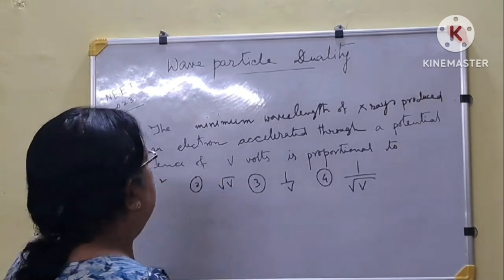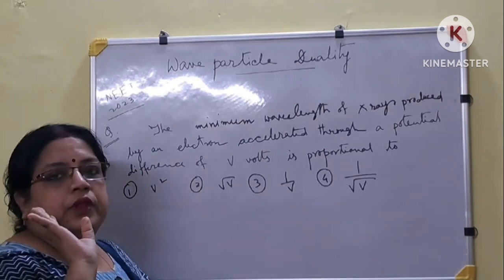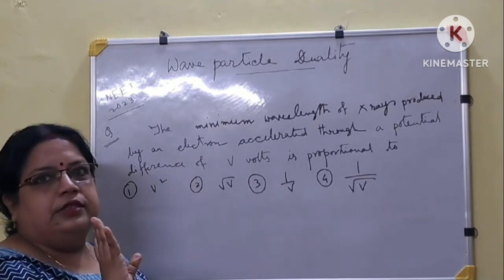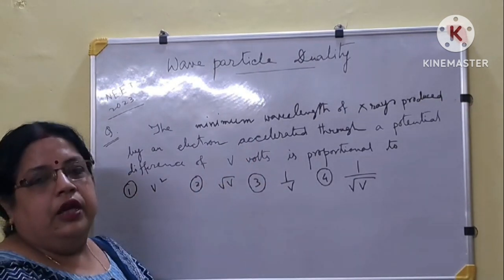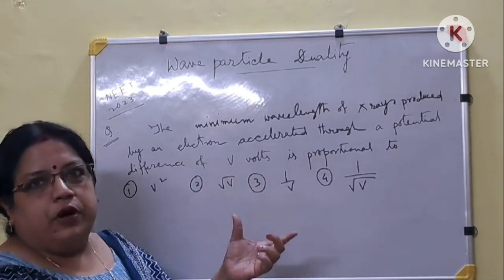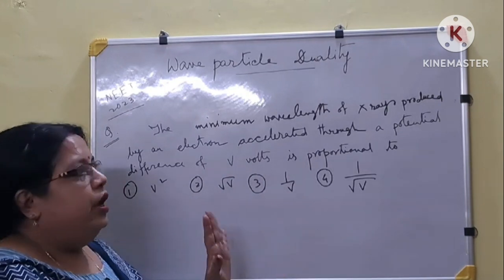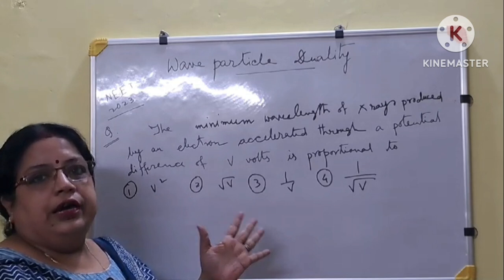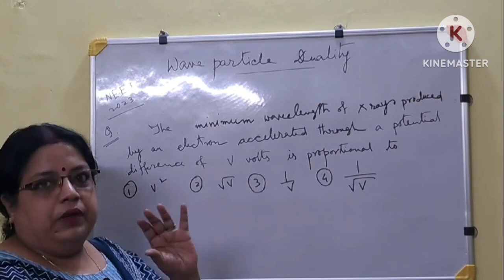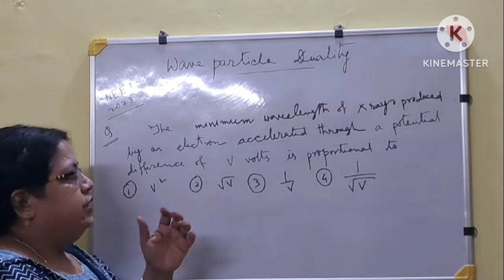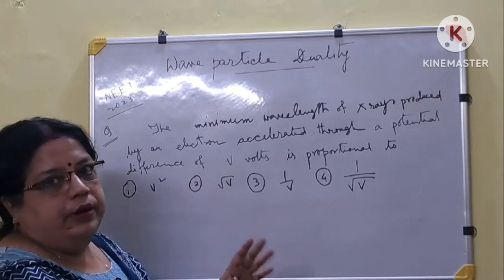Now here we have to think in this way. Otherwise the problem is very easy. But since nowhere is the term de Broglie's wavelength mentioned, many of the students cannot detect that we have to calculate de Broglie's wavelength for this problem. But if you can realize what you are going to find, then it is a very easy problem.